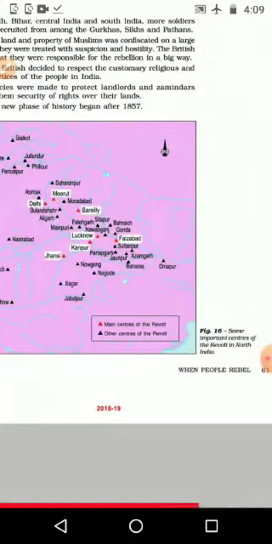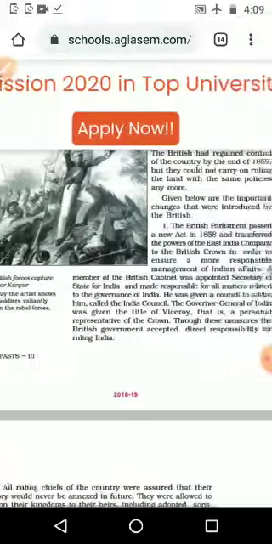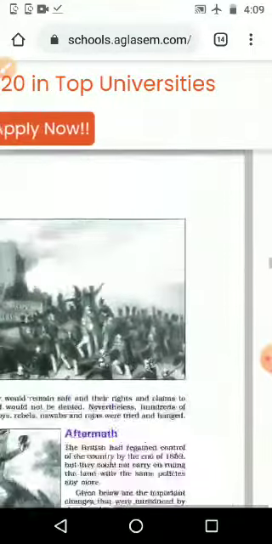Then we can see the aftermath. After the fight between the East India Company, the British, and the Indians, what happened, that we can see, and how they started their rule and which type of rule they started. Then a map is given. Okay, this is all about the lesson. So we are going to study one topic by one.